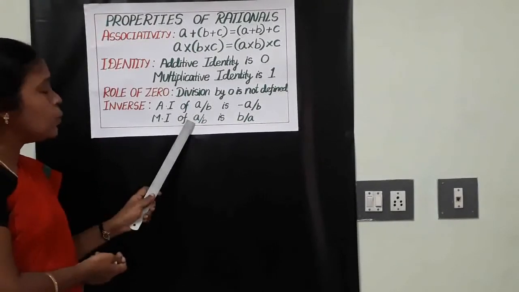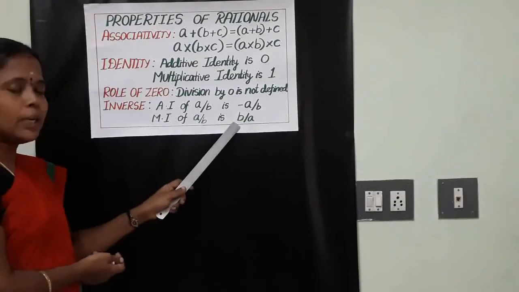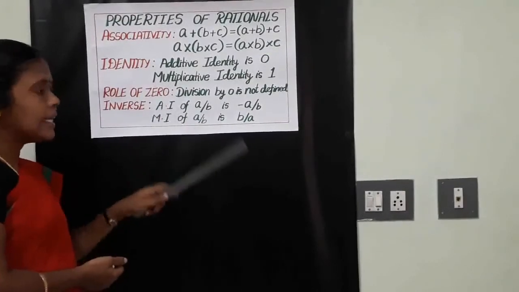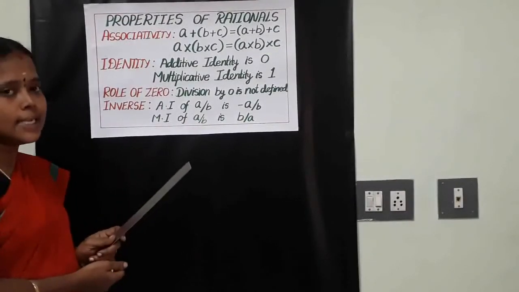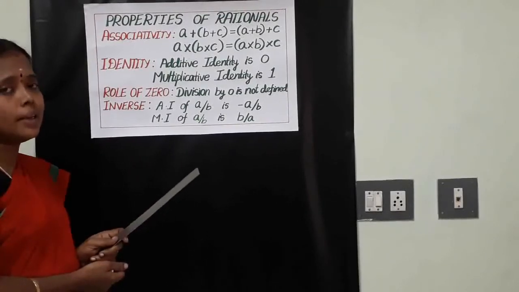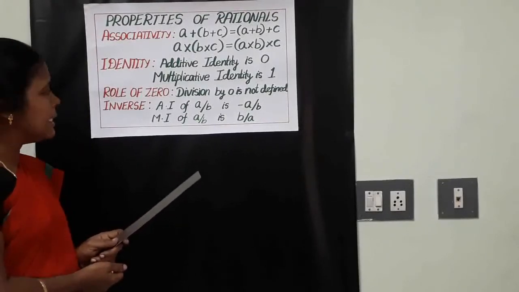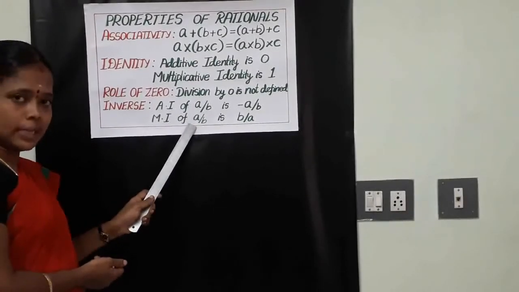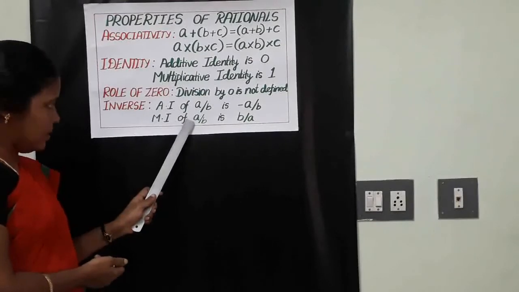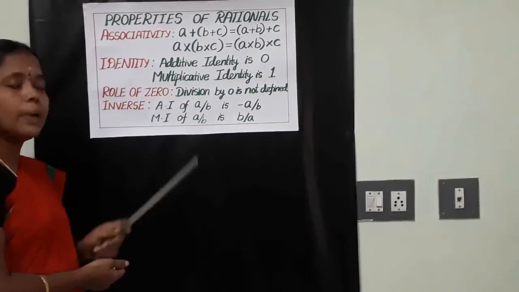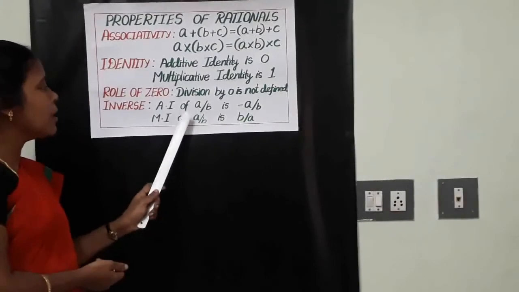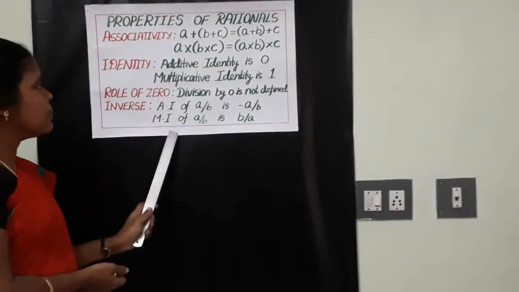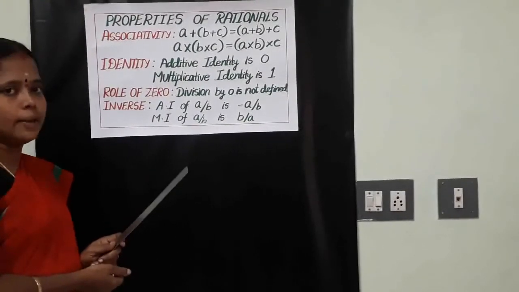Clear? For example, for 2 by 3, what is the multiplicative inverse? 3 by 2. The other name for multiplicative inverse is reciprocal. In general, the reciprocal of any rational number a by b is b by a. The multiplicative inverse of a by b is b by a. Clear, children? For all these properties, I will give some examples here.